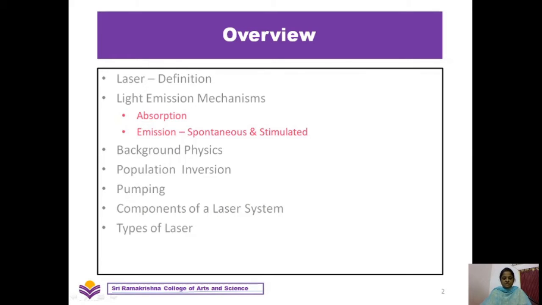So, in this session, we will be learning about the definition of laser and how light is emitted, the processes of absorption and emission, the background physics lying behind the emission of laser, and what is meant by population inversion and what is pumping, and what are the components of a laser system and what are the types of it.